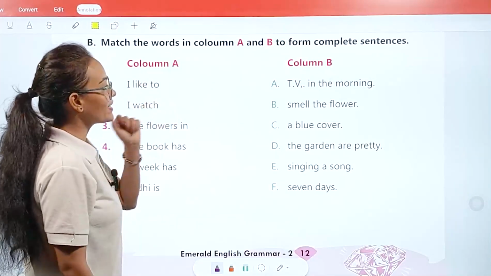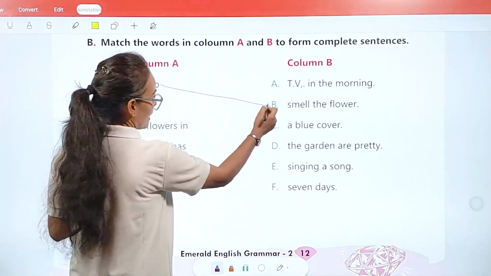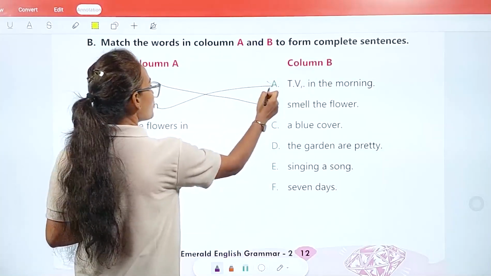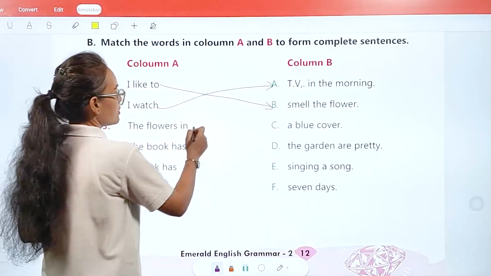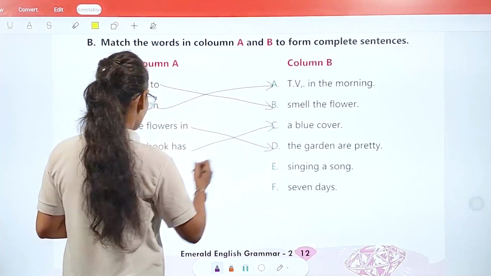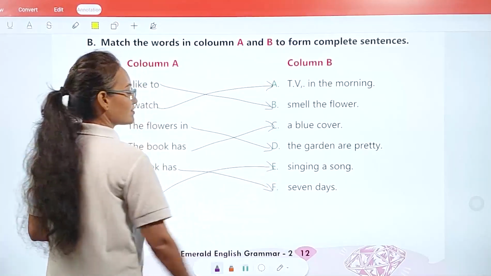First one is, I like to smell the flower. I watch TV in the morning. The flowers in the garden are pretty. The book has a blue cover. The week has 7 days. Vidhi is singing a song.